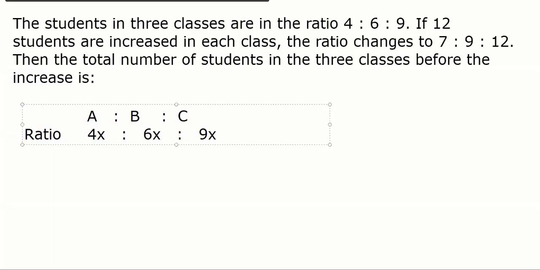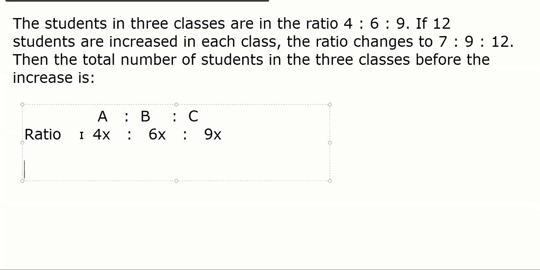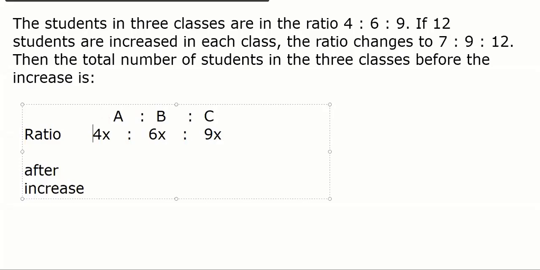Now read the second line. If 12 students are increased in each class, the ratio changes to 7:9:12. No, wait, you have to add that later. If 12 students are increased, tell me, if in the class 4x students were there earlier, I'm asking a simple question. How many students were there in the class earlier? 4x. How many are increased?